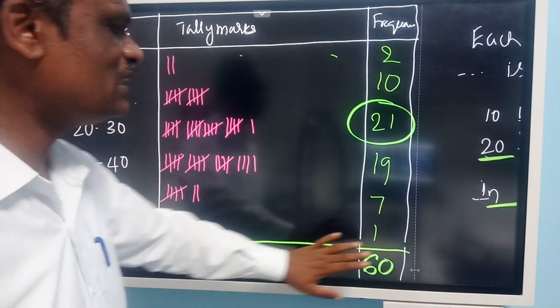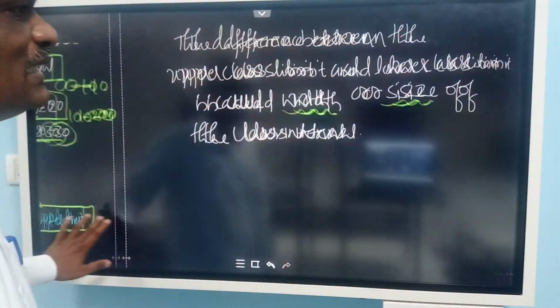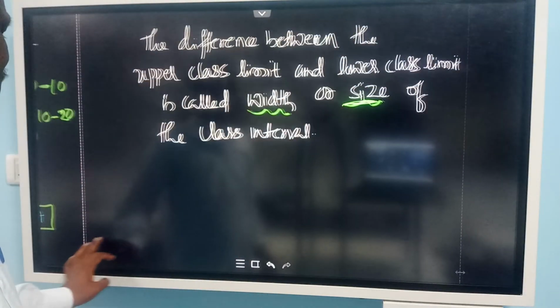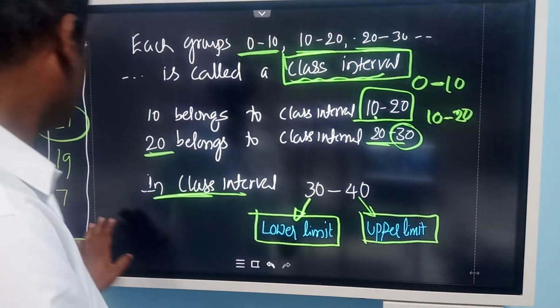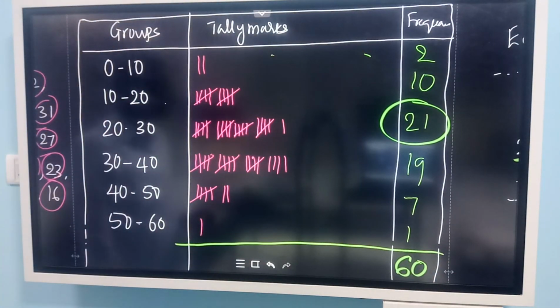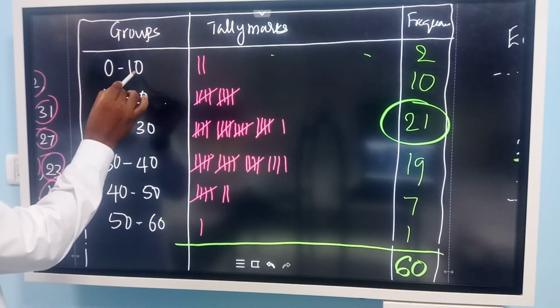And if you find the difference between the upper limit and lower limit, what do you get? You will get the size of the class. The difference between the lower limit and the upper limit. So look at this. 10 minus 0. It is the size. How many entries are there? See 0 to 9.